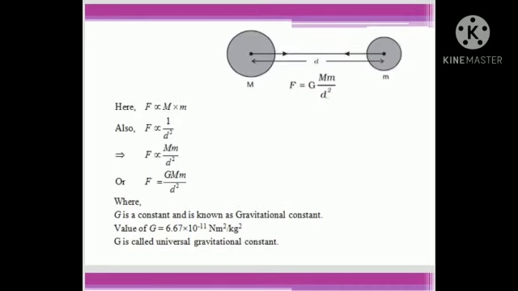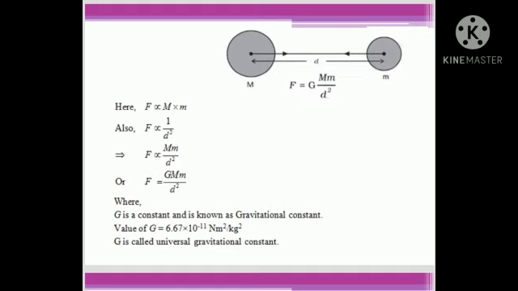You can see the figure, two objects are given. Here F is proportional to capital M and small m, where capital M is the mass of the bigger object and small m is the mass of the smaller object. Also F is directly proportional to 1 upon d square. So F is proportional to M m upon d square.